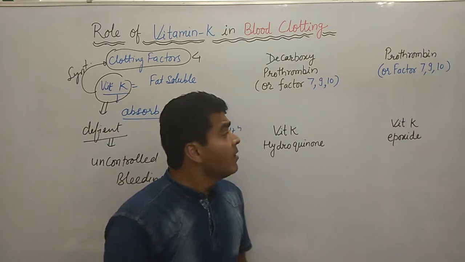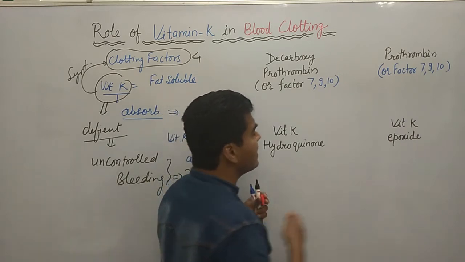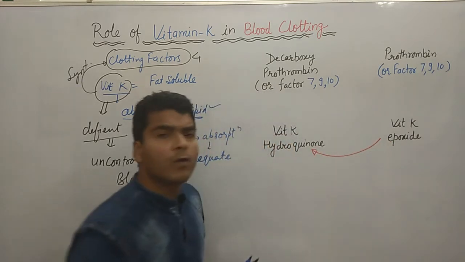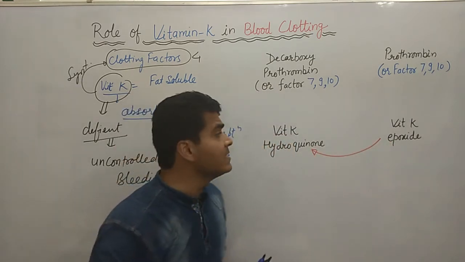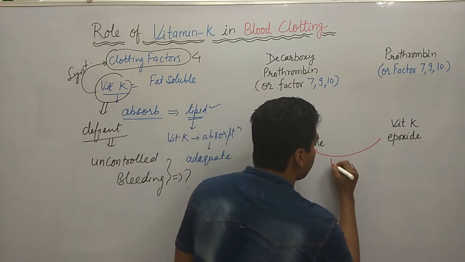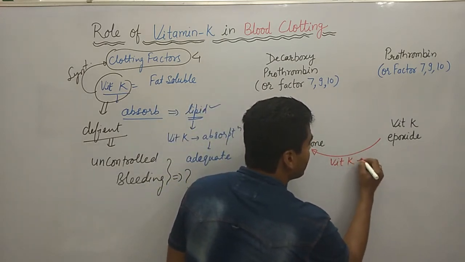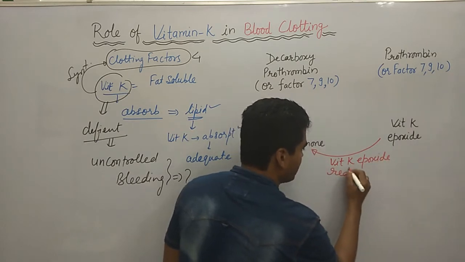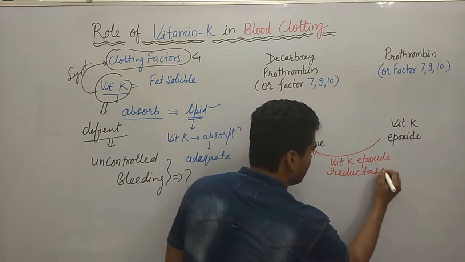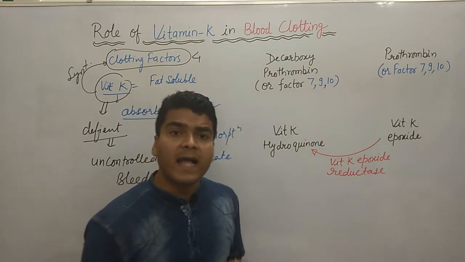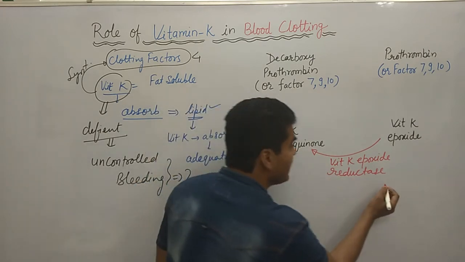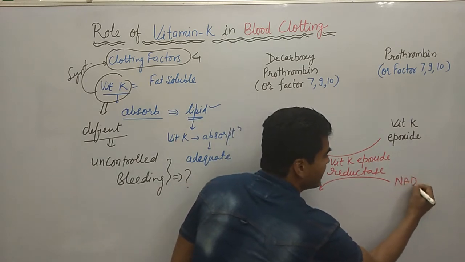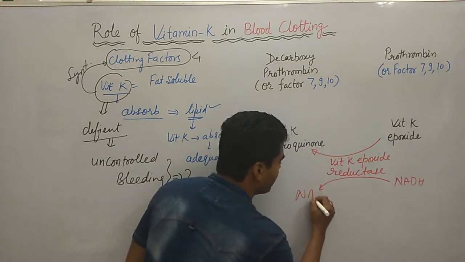Vitamin K epoxide is converted into vitamin K hydroquinone in the presence of vitamin K epoxide reductase, which is an enzyme.